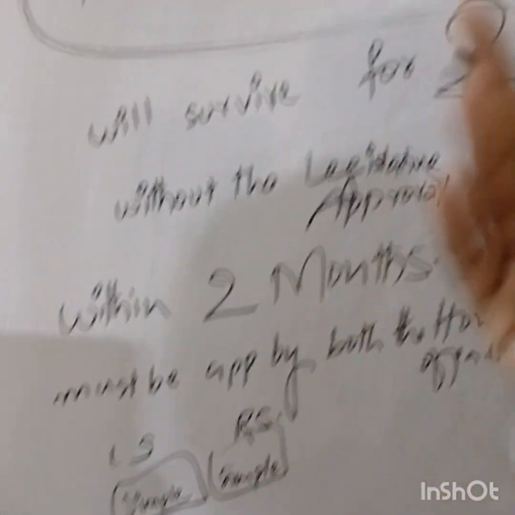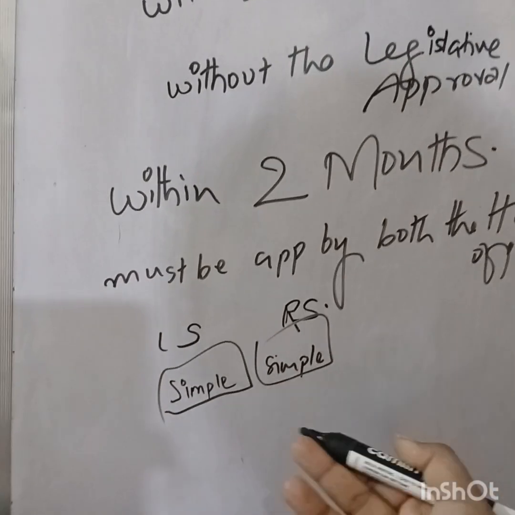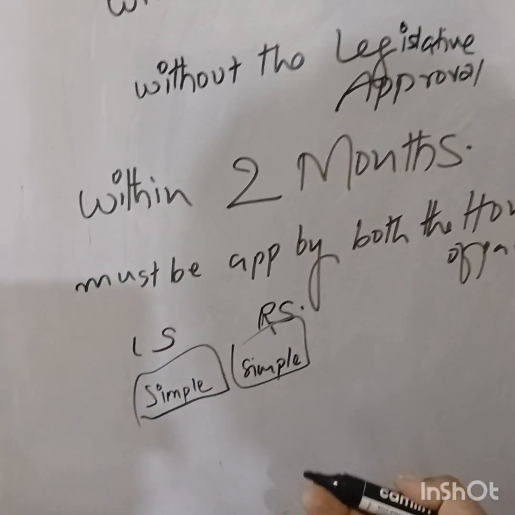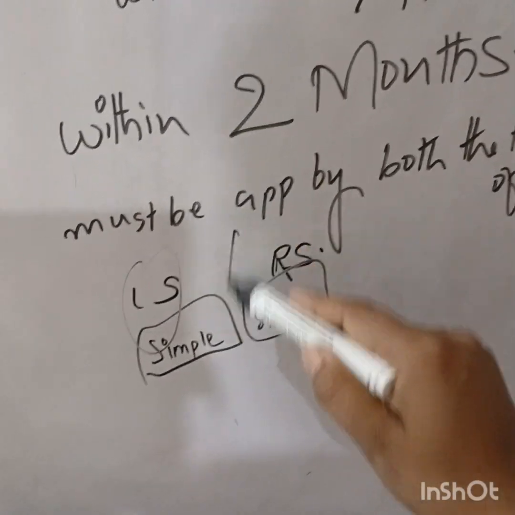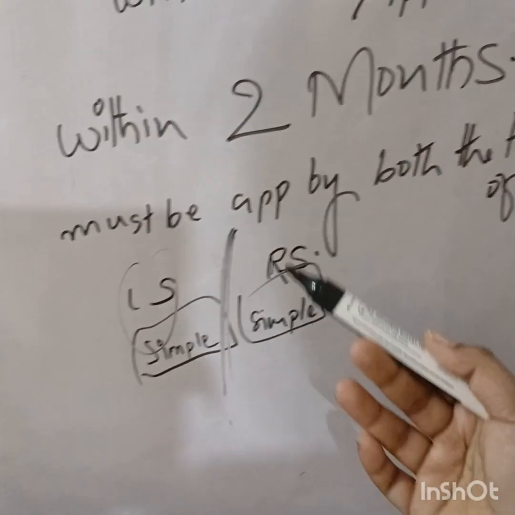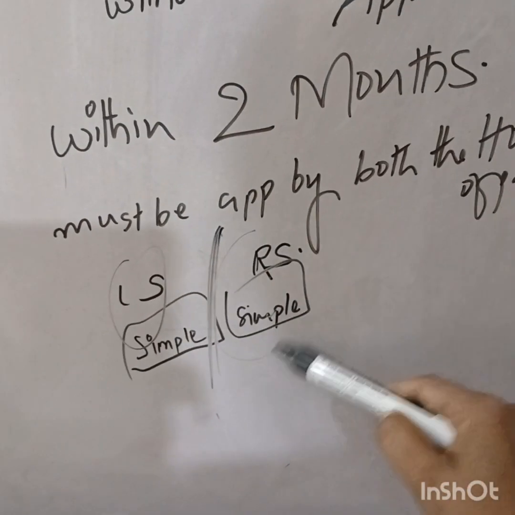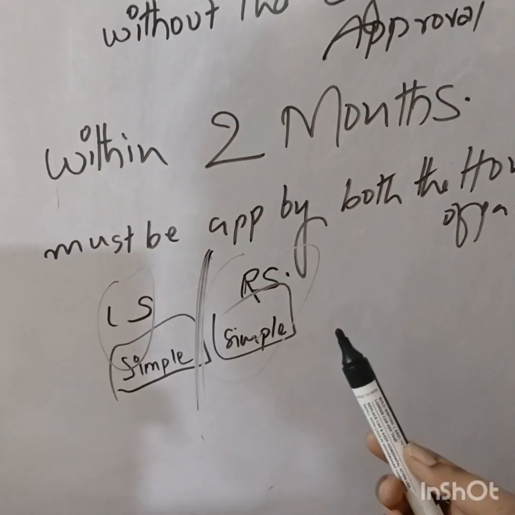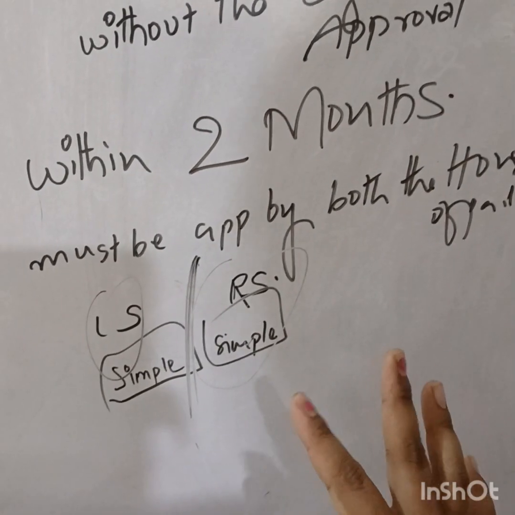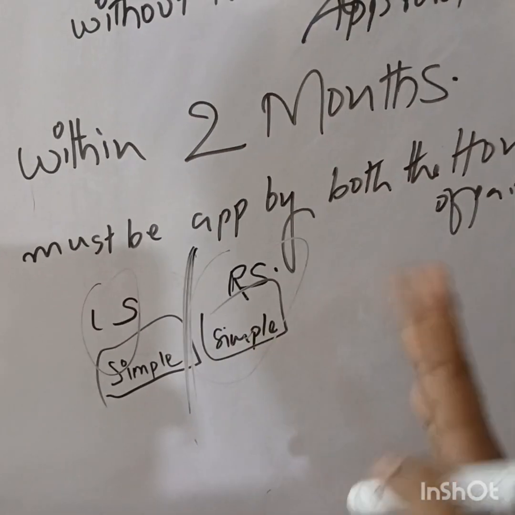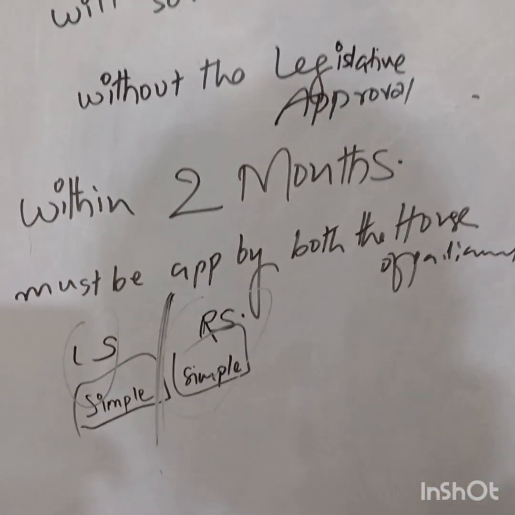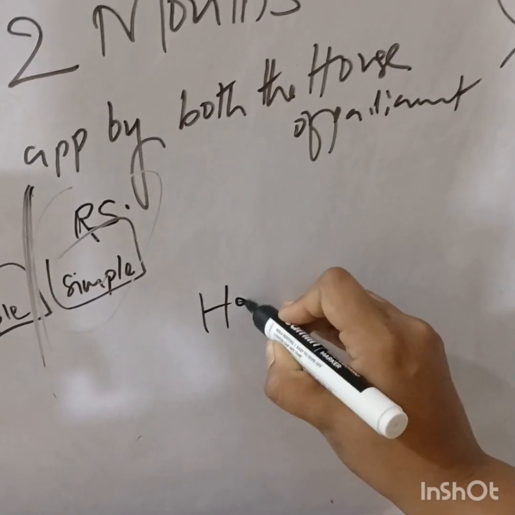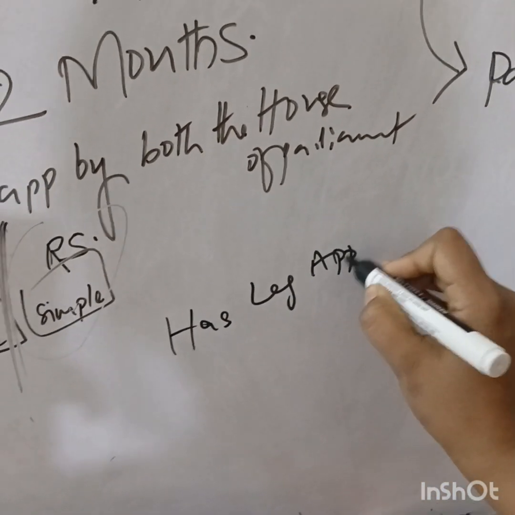So this is the reason it is being misused like anything. If it gets passed by a majority of the members present and voting in the Lok Sabha, and because both the houses must pass it separately with this simple majority, Rajya Sabha with the same simple majority, only then can it be taken as approved by the parliament. So Lok Sabha passed it, Rajya Sabha also passed. Now we say that it has got legislative approval.